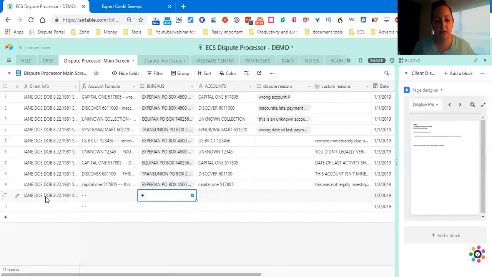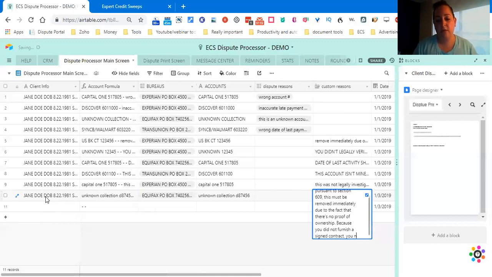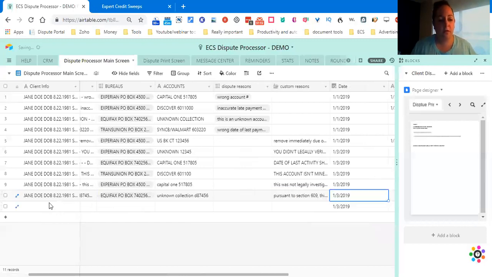This one is going to be Equifax, an unknown collection, D87456. Pursuant to section 609, this must be removed immediately due to the fact that there's no proof of ownership. Because you did not furnish a signed contract, you need to remove this. All right, we're going to add the third one.